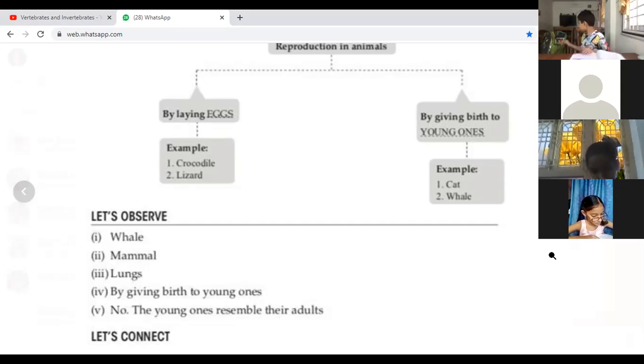Let's recall. First one, reproduction by laying eggs. Aman, what is your doubt?